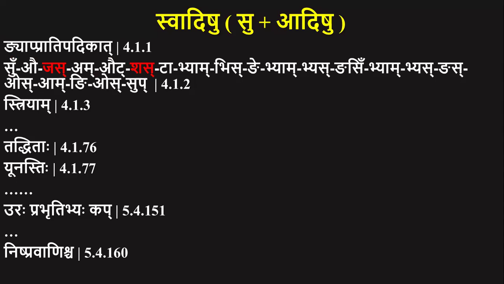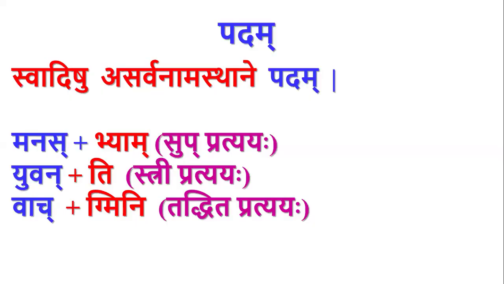Except these Sarvanamasthanam, in presence of other Swadi Pratyayas, the Anga gets Padasangna. In case of Swadi Pratyayas, these Vyam, Ti, Mini are Swadi Pratyayas, but this should not be Asarvanamasthanam. Vyam is not a Sarvanamasthana, Ti is not a Sarvanamasthana, Mini is not a Sarvanamasthana. But they are Swadi Pratyayas because Vyam is a Suppratyaya, Ti is a Tri Pratyaya, Mini is a Tadita Pratyaya.